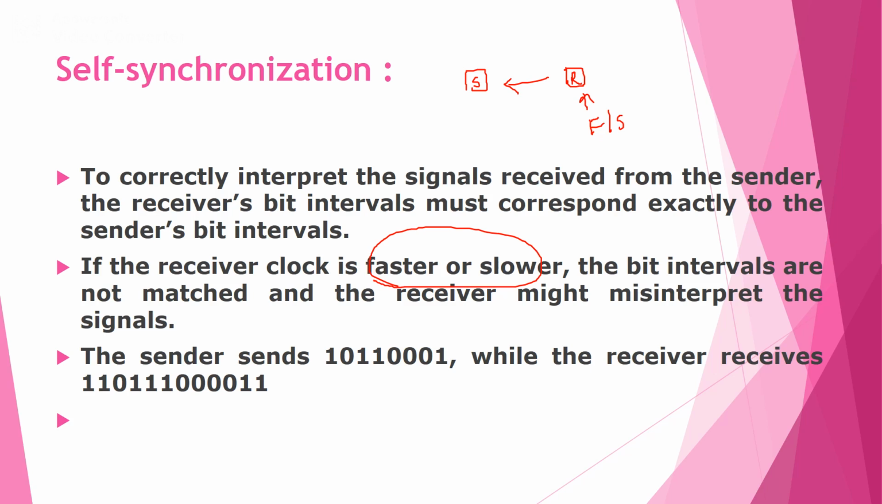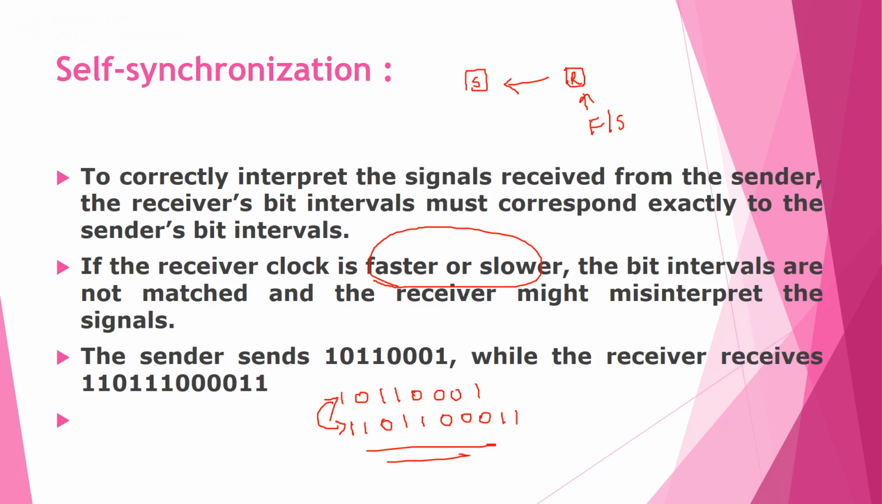Suppose the sender sends the pattern 1 0 1 1 0 0 0 1. Because of a synchronization issue, the receiver receives it as 1 1 0 1 1 0 0 0 1 1. So here there is a synchronization problem, and the receiver misinterprets the data and receives the wrong data at the receiver side.